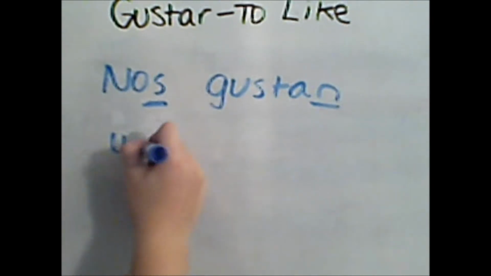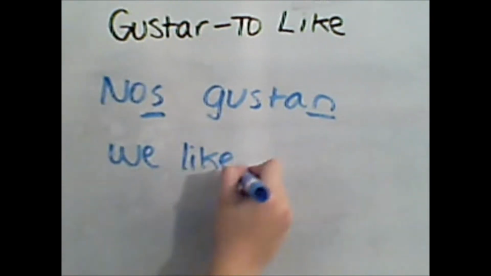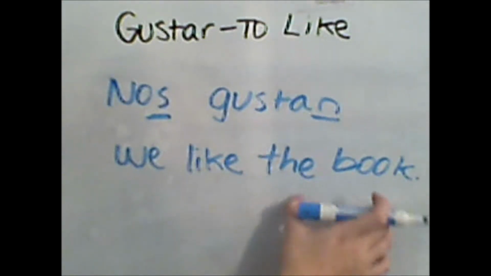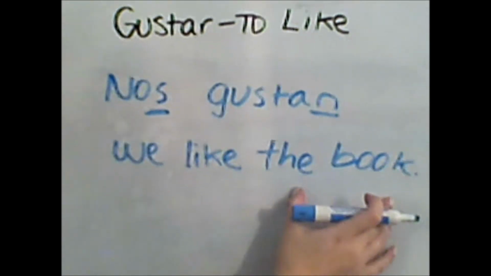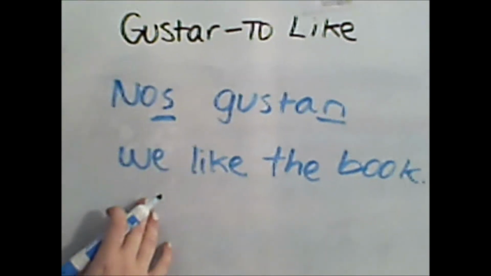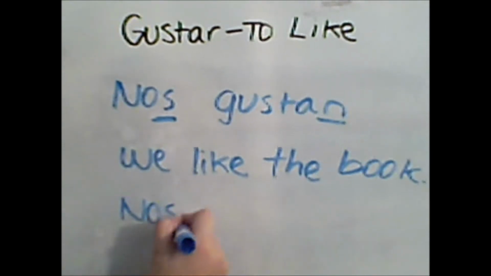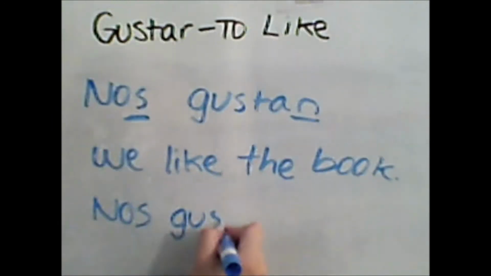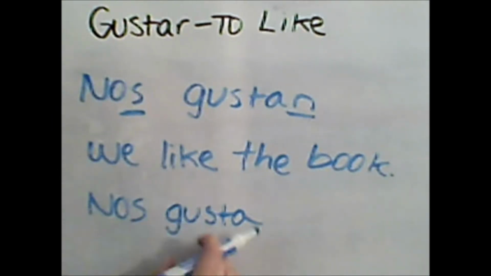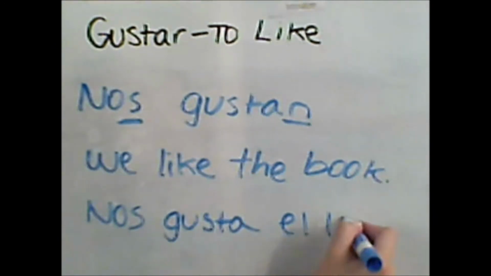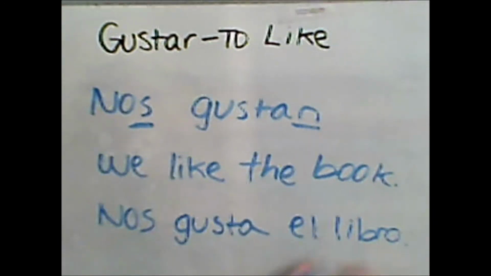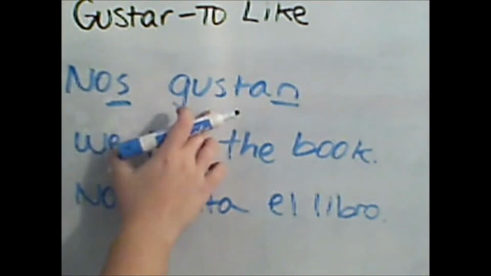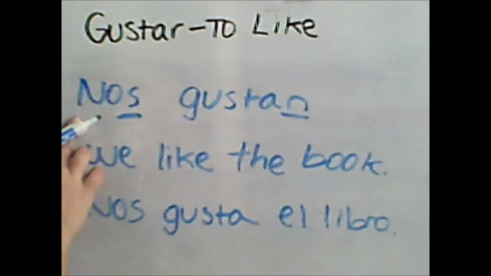You could say, we like the book. And you're talking about one subject, not two. So this is singular, and therefore you would use gusta. But it would still be nos in the beginning, because this is the indirect object pronoun you use for we. So it would be nos gusta el libro. One subject, so you use gusta. Don't make the mistake of conjugating gustar based off the indirect object pronoun, because it's not correct.